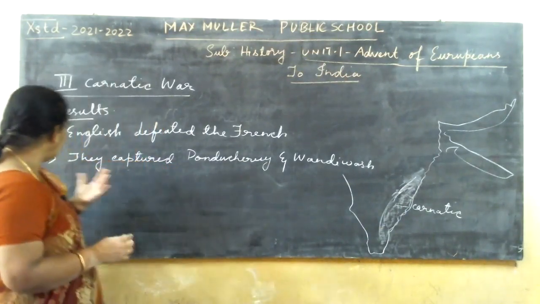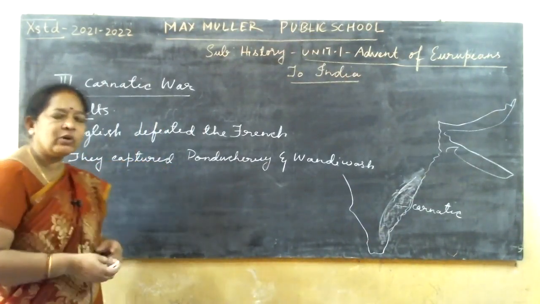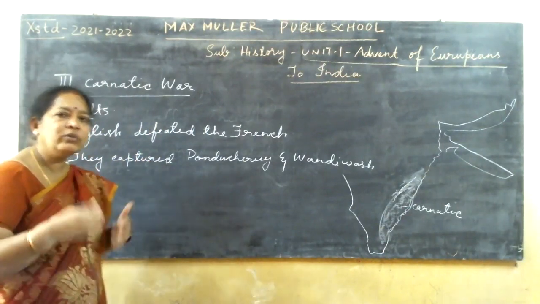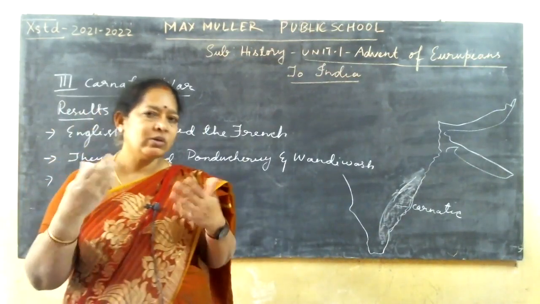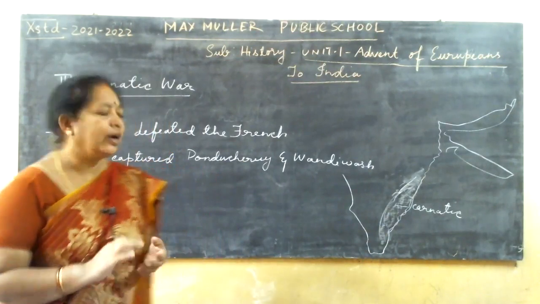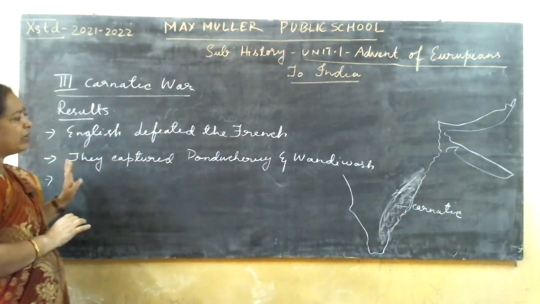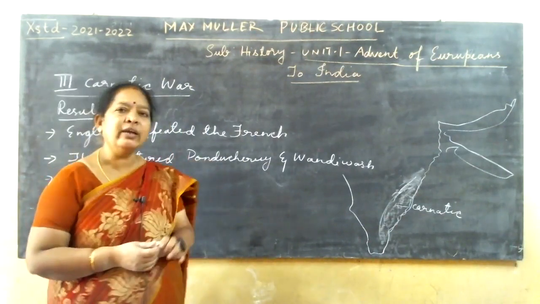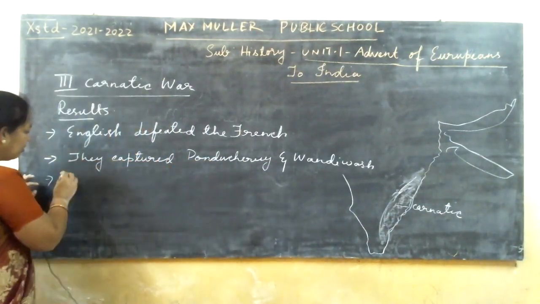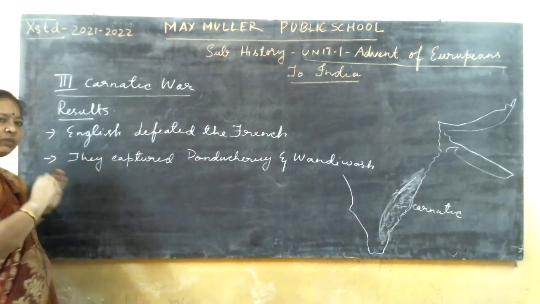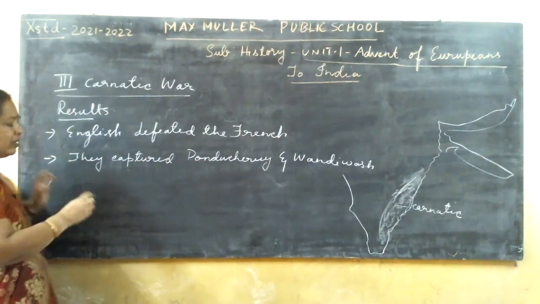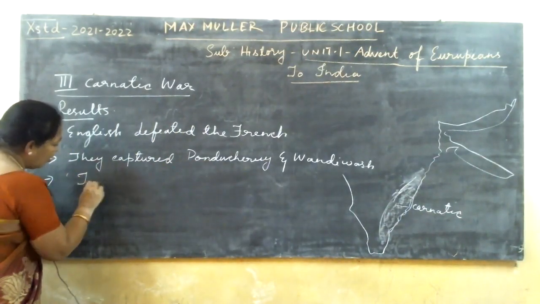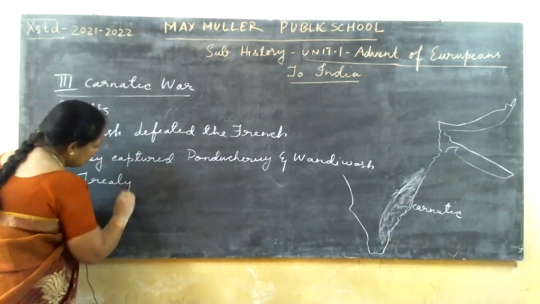So at that time Bussy was imprisoned, and Count de Lally went and hid. And next, what happened? Even though the English captured Pondicherry, because of the treaty which was signed, that agreement, which is called the Treaty of Paris.